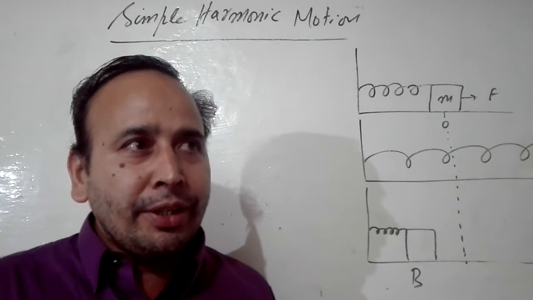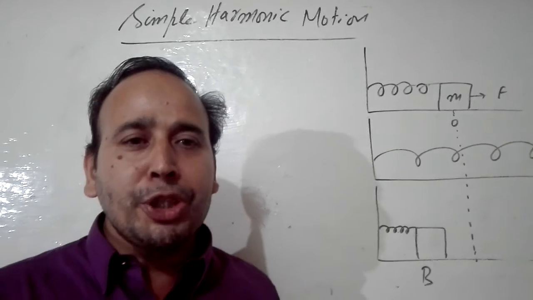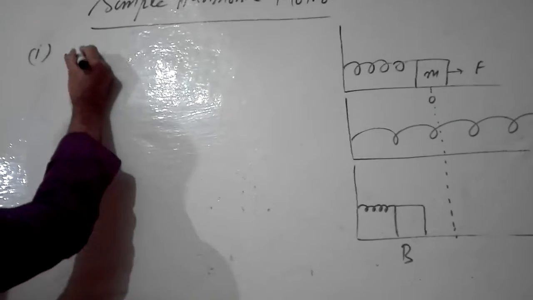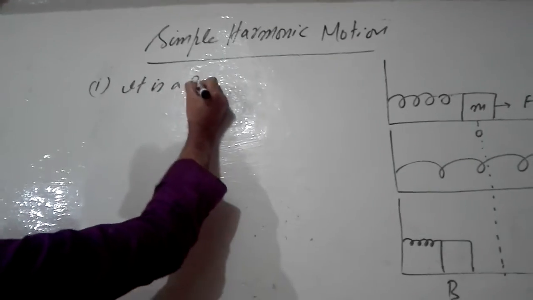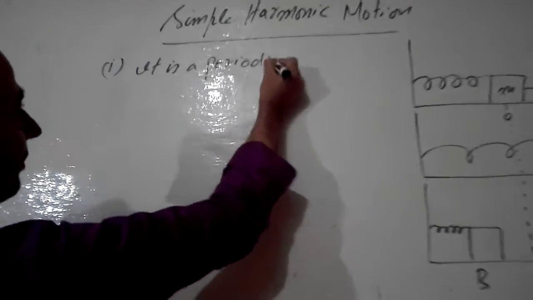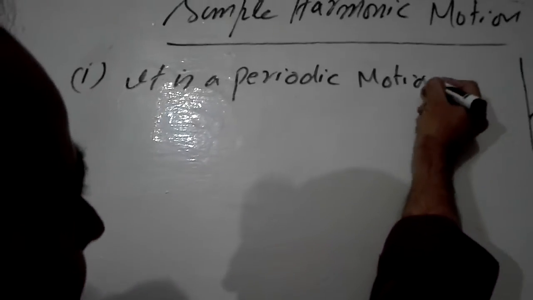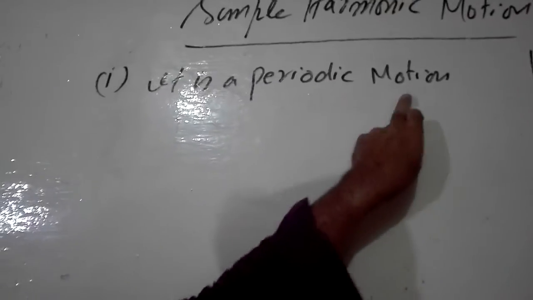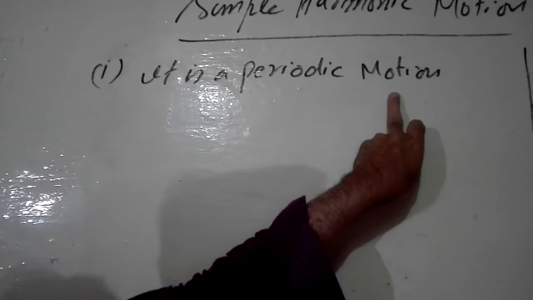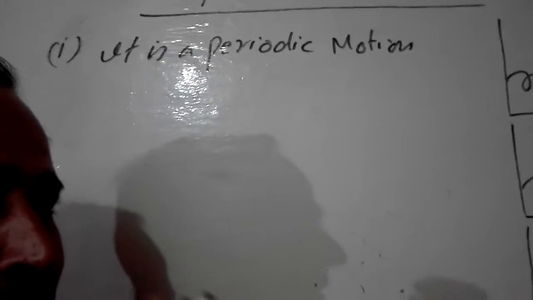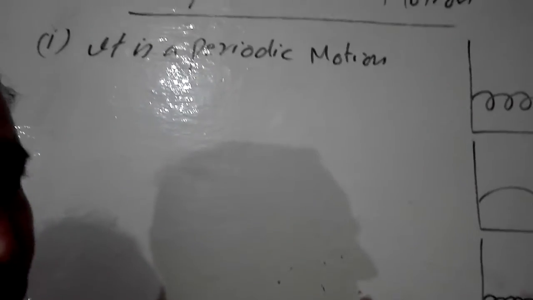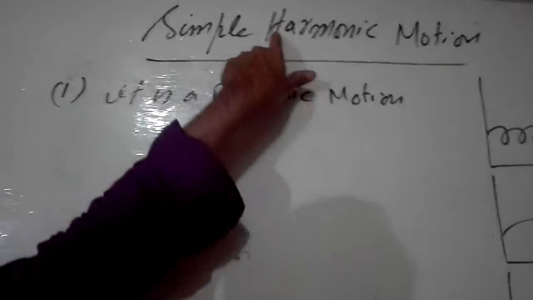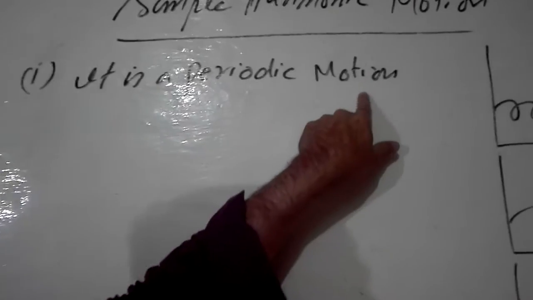First of all, it is a kind of motion which is periodic. So I will write it. It is a periodic motion. What is meant by periodic motion? I think you know. Periodic motion means the motion which repeats itself about some fixed point. You can say the to and fro motion about some fixed point is periodic motion. So it is the first characteristic of simple harmonic motion, that it is a periodic motion.